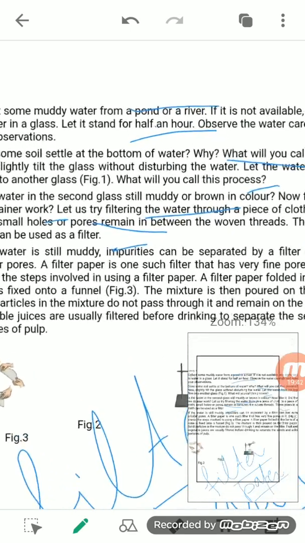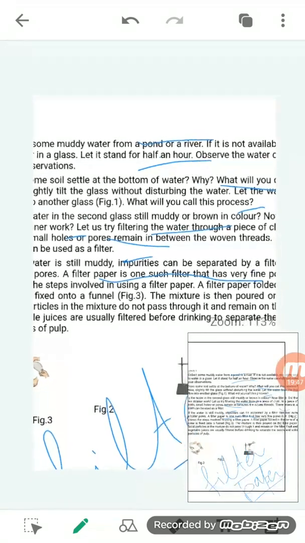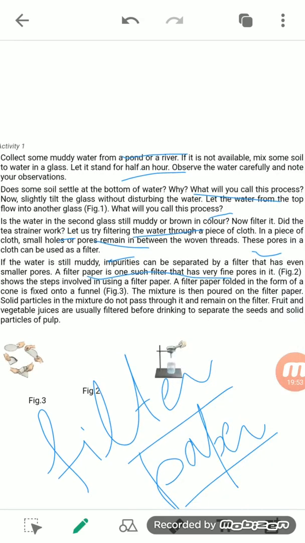Basically, this filter paper is one such filter that has very fine pores in it. It consists of very fine pores, due to which when you pour the solution onto the filter paper, it will filter the liquid portion, but the solid will remain on the filter paper. So how do we use this filter paper? These are the steps involved in using the filter paper.